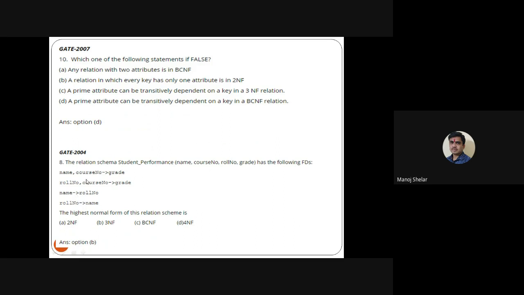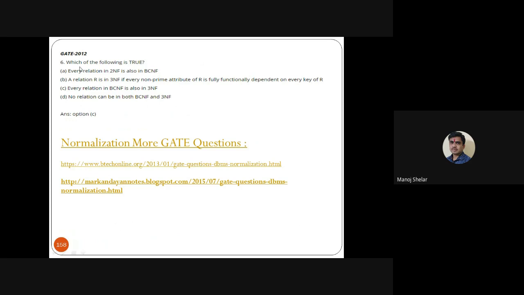Here is one example, a relation schema with some functional dependencies, student performance, and the answer is option B, 3NF. Here is one more question, which of the following is true? Every relation in second normal form is also in BCNF. A relation R in third NF, every non-prime attribute of R is fully functionally dependent on every key of R. So the answer is option C. For normalization, more GATE questions are required.